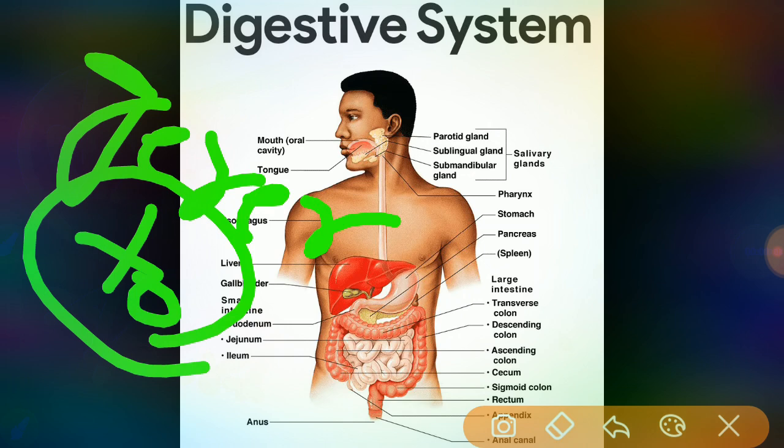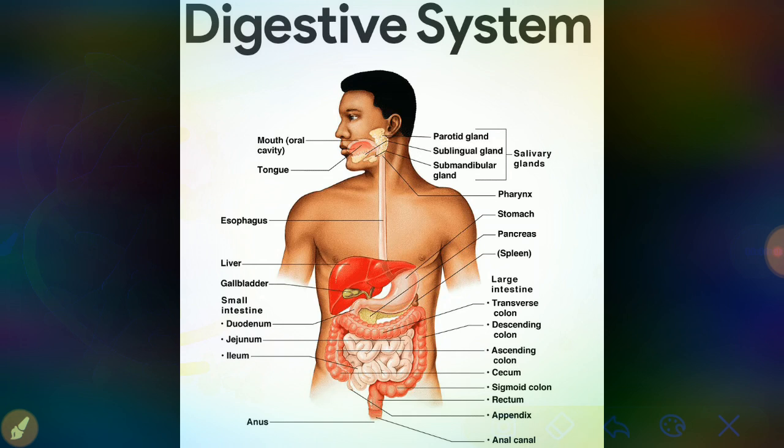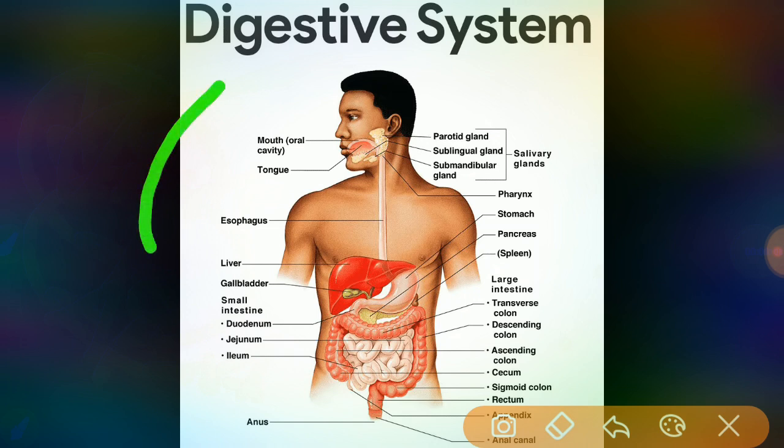To break down those food particles, different types of organs must be involved. The organs involved in the breakdown of food make up the digestive system.